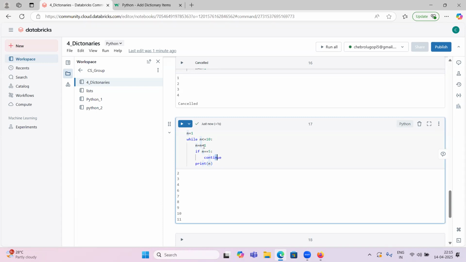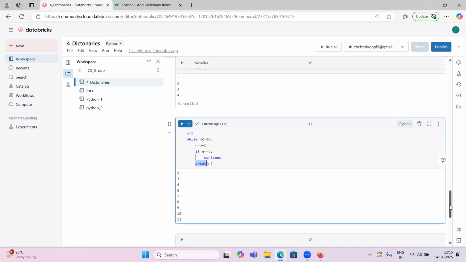Whenever n equal to 4, 4 less than or equal to 10, correct? So n equal to n plus 1, 4 plus 1, 5. Yes, 5 equal to 5, so continue. That time it stopped printing the n value. It skips this iteration whenever this is met. Next n is 5, 5 less than or equal to 10, yes, 5 plus 1, 6. It printed like that.